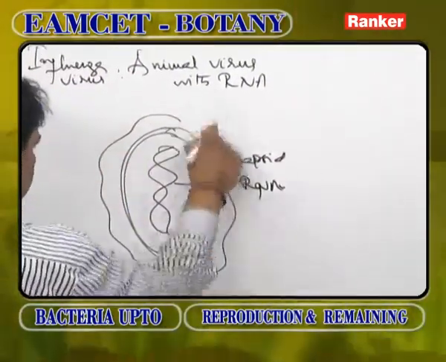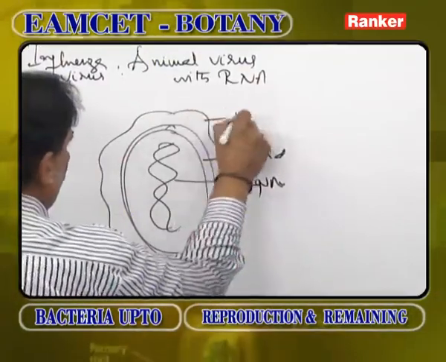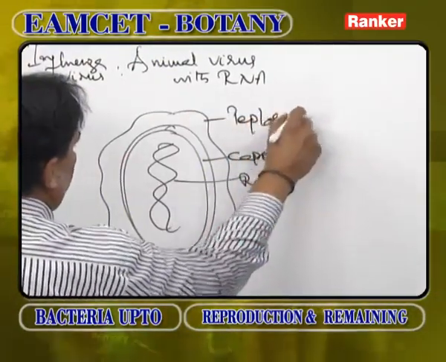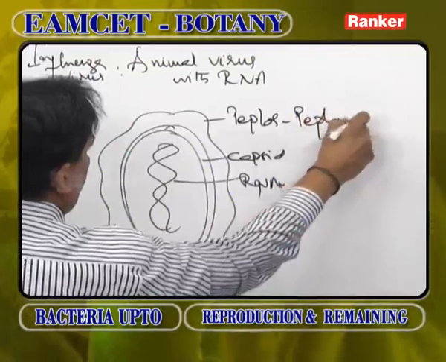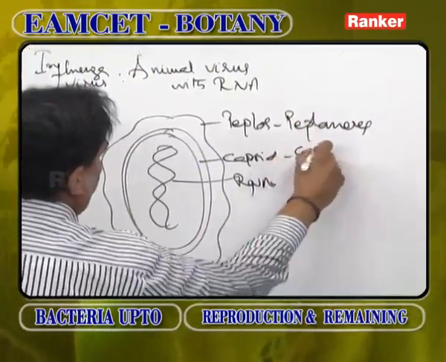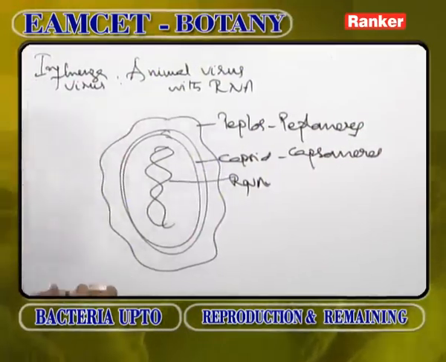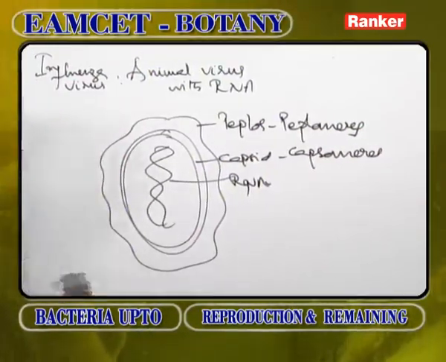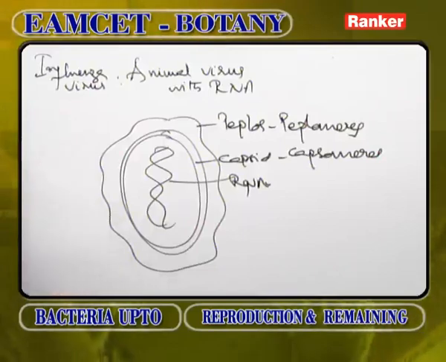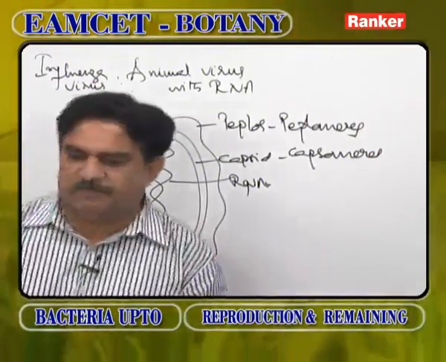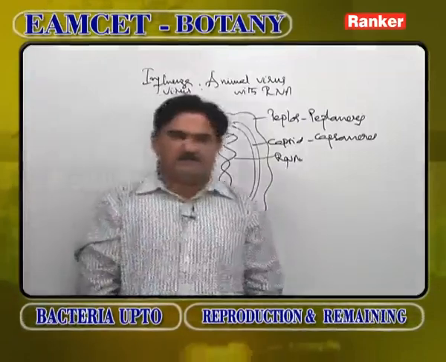Another special layer is present around the protein coat called the peplos. Peplos is made up of special bits called peplomeres. Capsid is made up of capsomeres. So influenza virus has capsid and peplos.